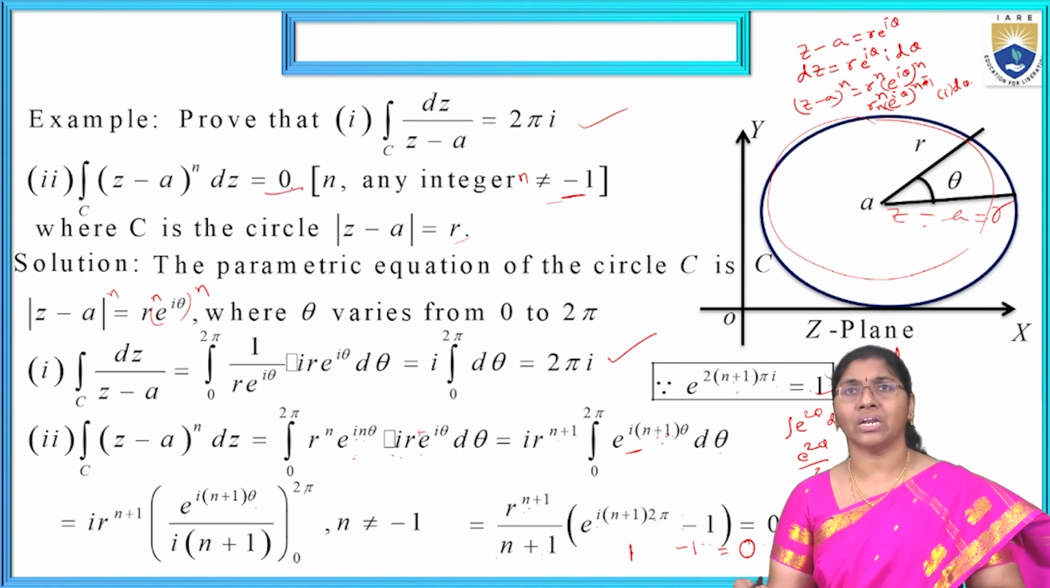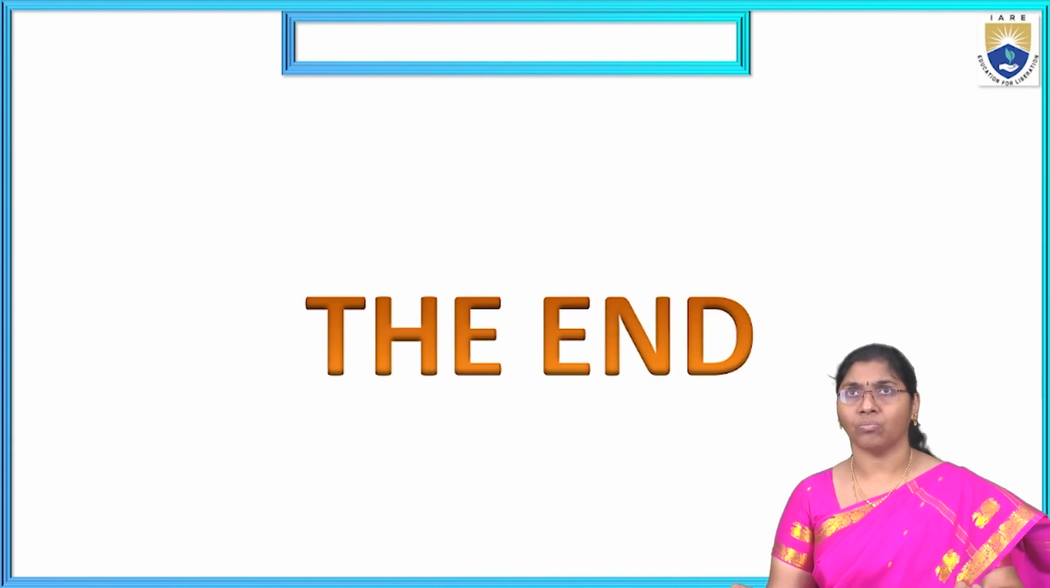So the integral of (z - a)^n dz equals 0. Cauchy's theorem is satisfied.